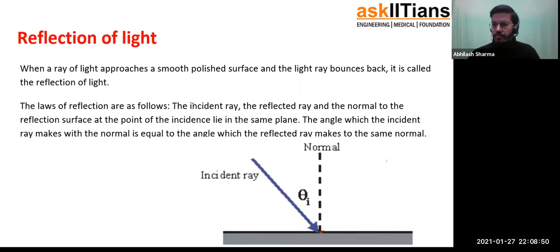So in reflection, it's pretty easy. You must have learned it also in your junior grades as well. A light ray actually falls on a surface at a certain angle and then reflects off at the same angle.